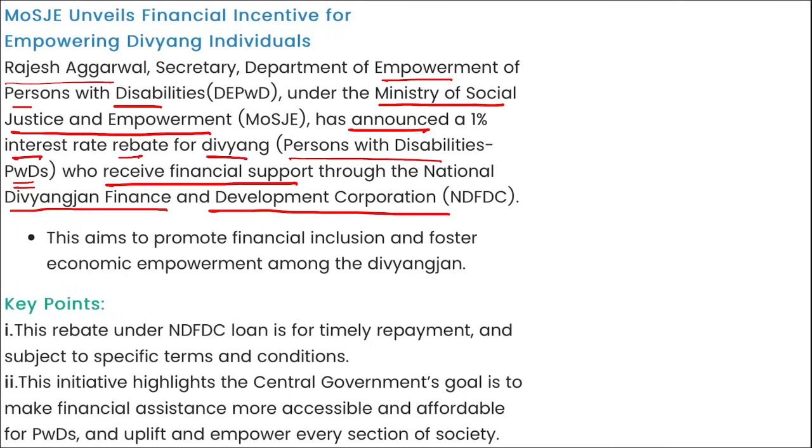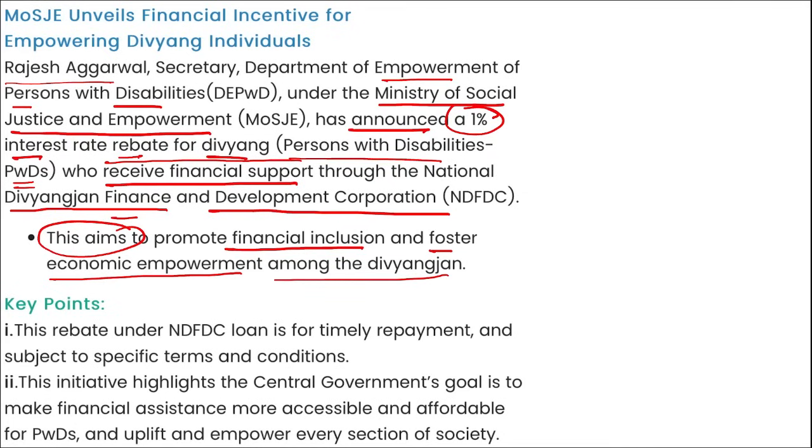I repeat, recently Rajesh Agrawal, Secretary of the Department of Empowerment of Persons with Disabilities, has announced a 1% interest rate rebate for persons with disabilities who received financial support through the National Divyangjan Finance and Development Corporation. This aims to promote financial inclusion and foster economic empowerment among the Divyangjan. This rebate under NDFDC loan is for timely repayment and subject to specific terms and conditions.